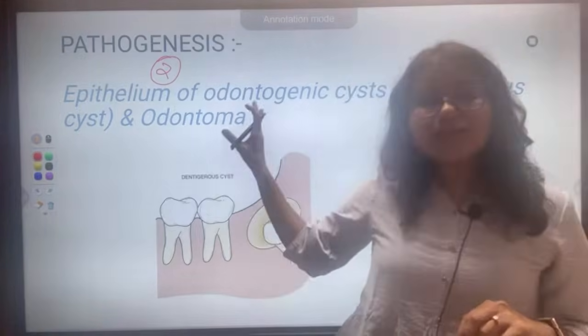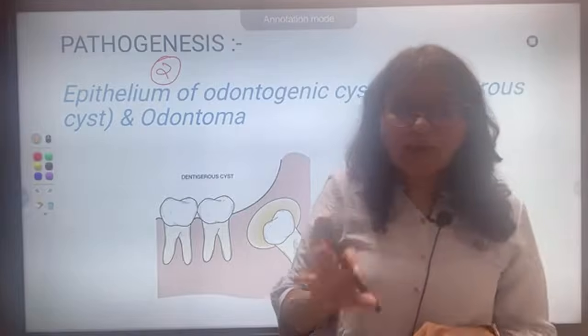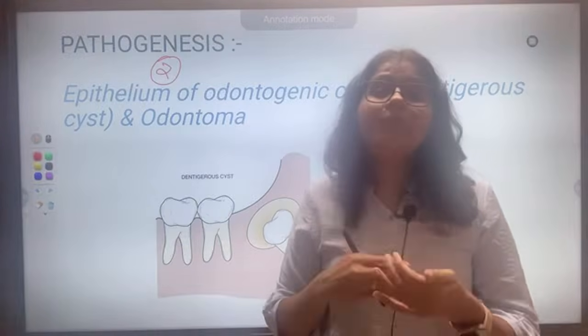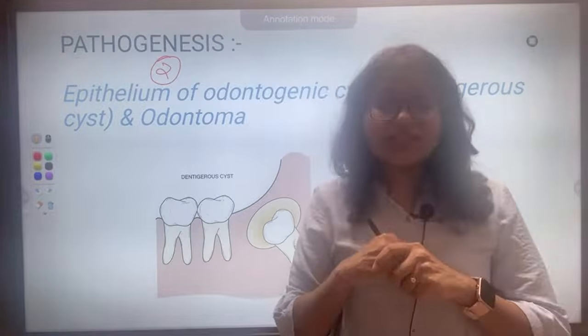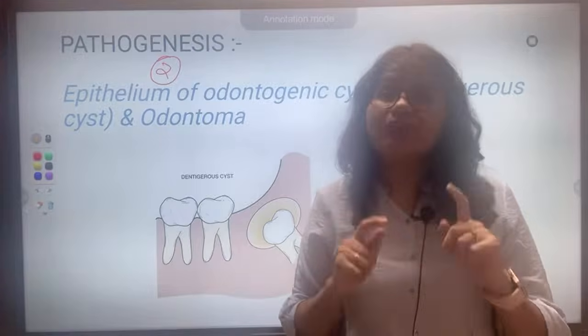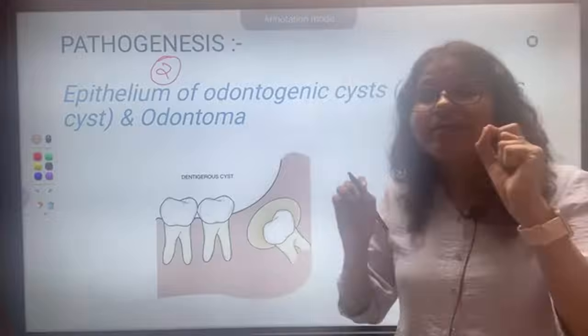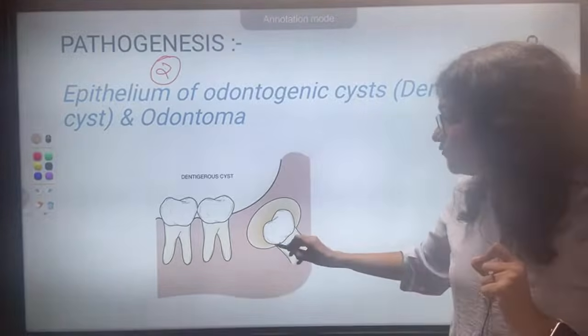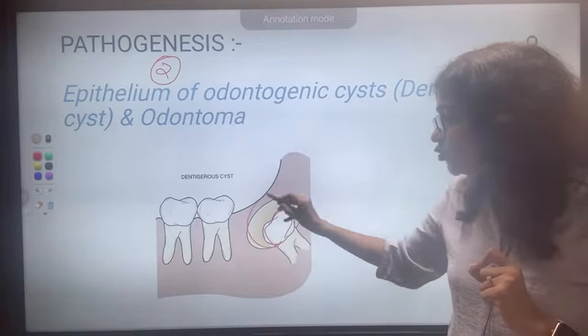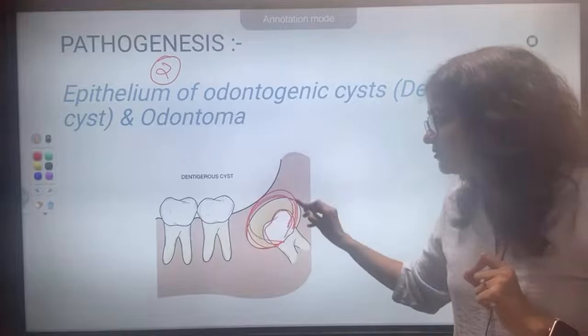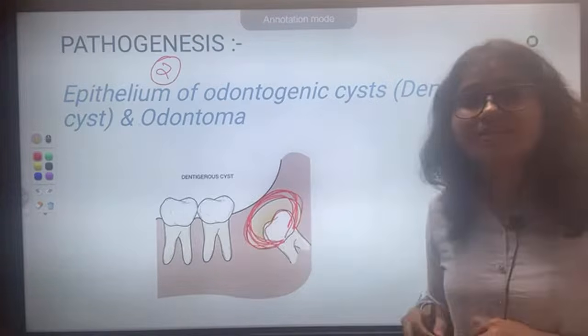An ameloblastoma can develop in a cyst of odontogenic origin, usually a dentigerous cyst. A dentigerous cyst always forms around a tooth, usually in the third molar area.